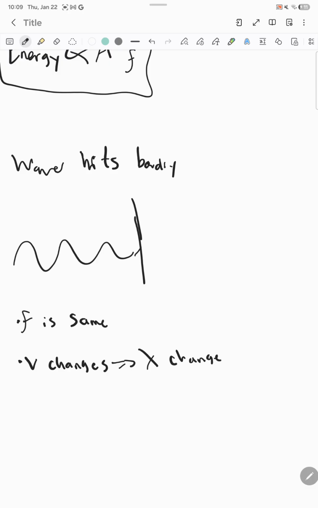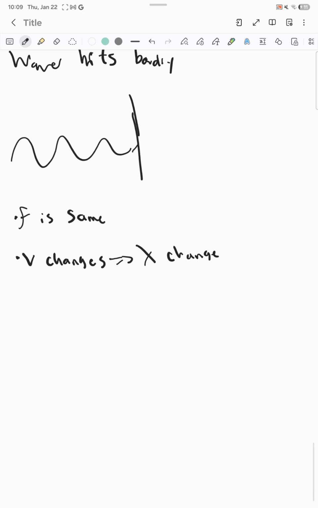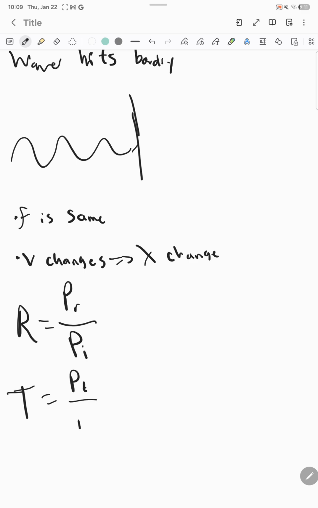So we could define, therefore, reflectivity as P_R over P_I, and we can define transmissivity as P_T over P_I.